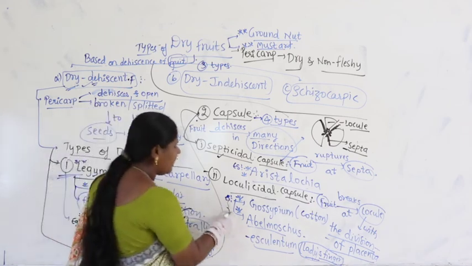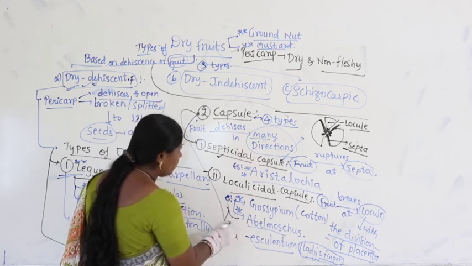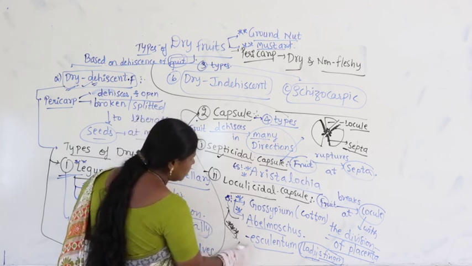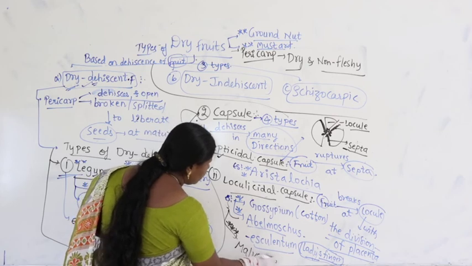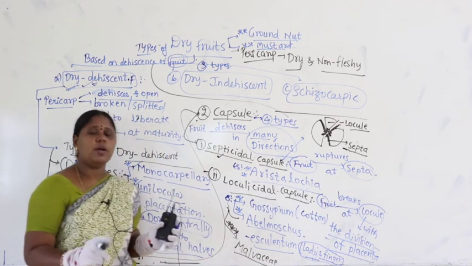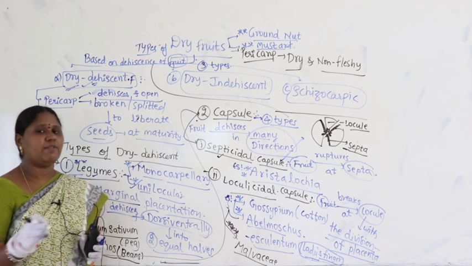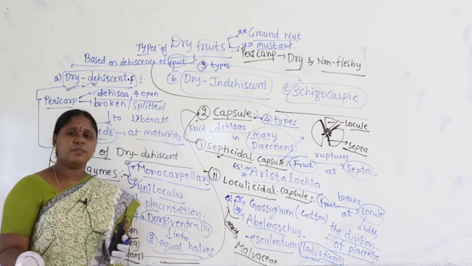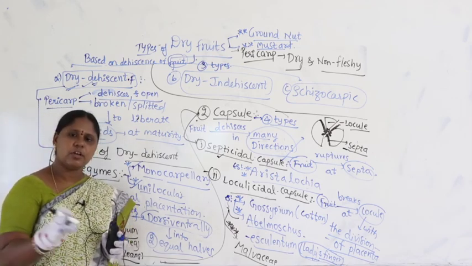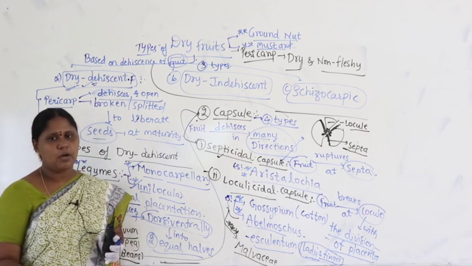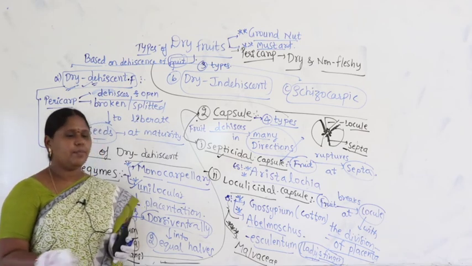Now, Gossypium and Abelmoschus, both of them belong to Malvaceae. So, guys, here and there I am giving you Fabaceae. You have to remember examples. Sometimes in the middle of the concept I am giving you examples for Solanaceae. You have to remember. Liliaceae, you have to remember.